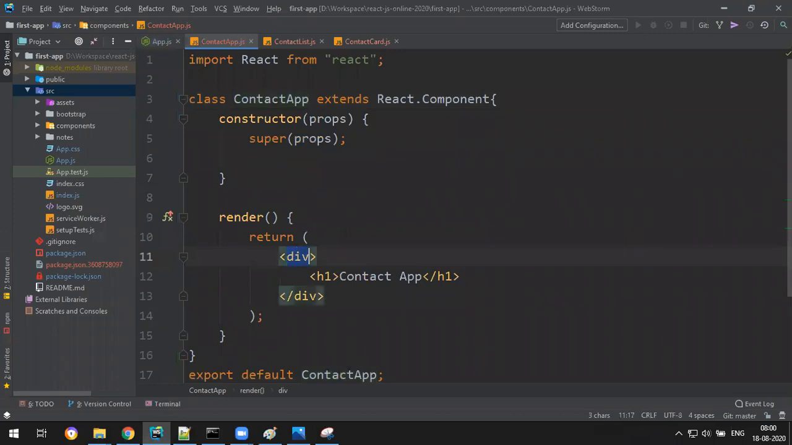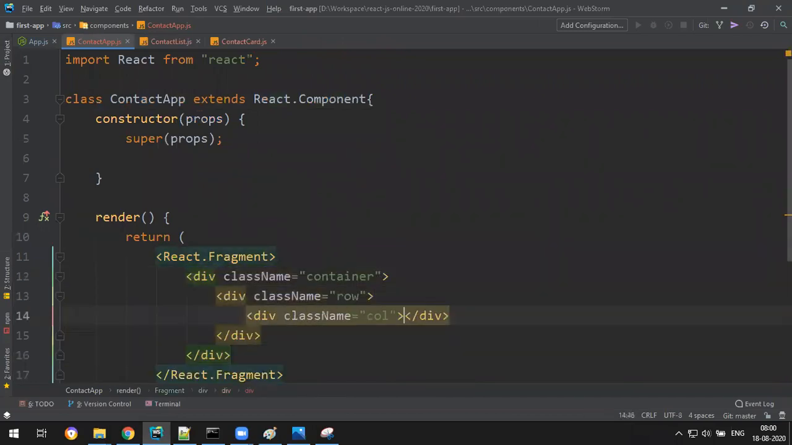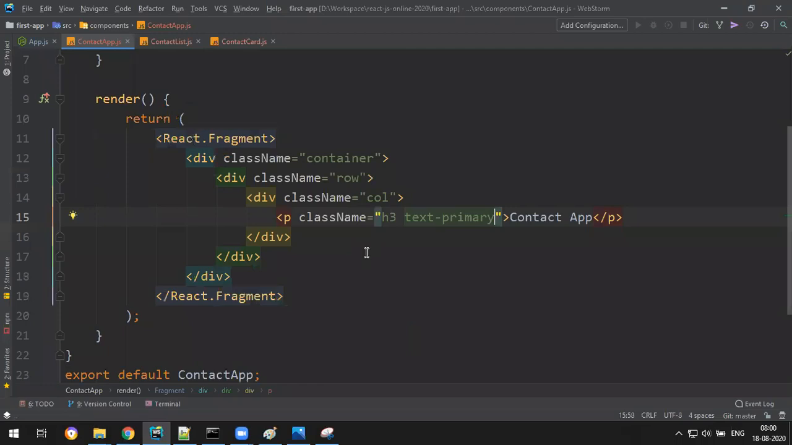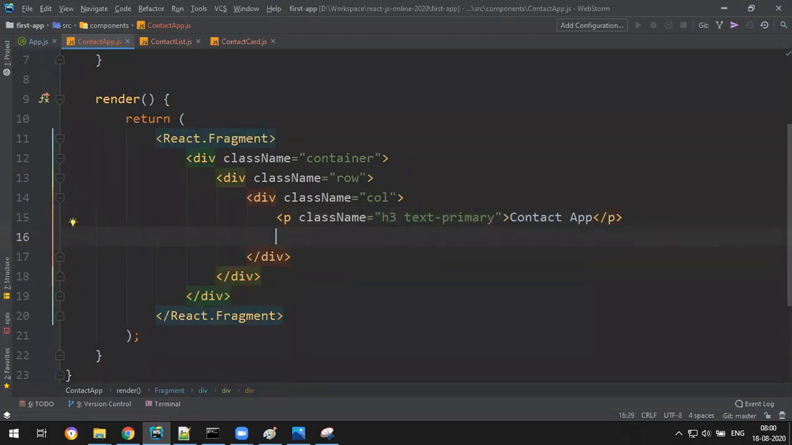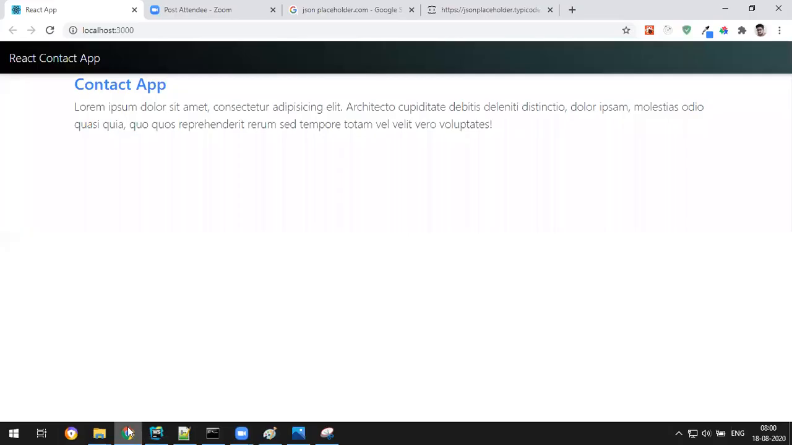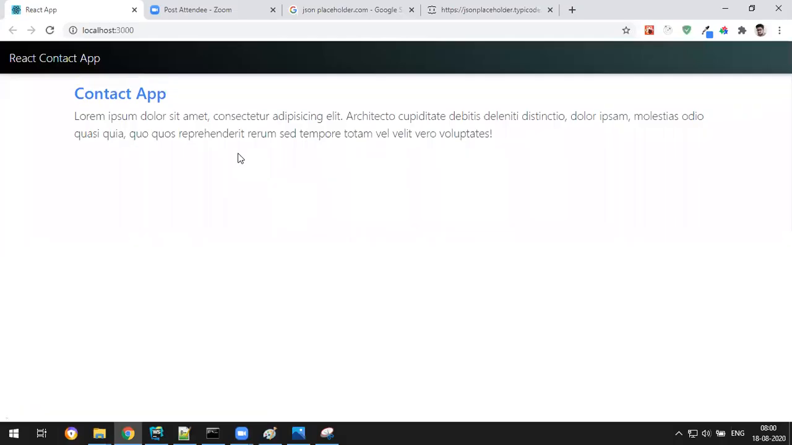Here I want this to be React.Fragment, and in this I need one container, one row, one column. So p.h3 contact app, and I want text color primary because it is React.js. So blue color theme, Angular red color theme. So p.lead, you can choose anything, but I want it like that. Okay, so let's check. Yeah, contact app, margin top 3. Fine. So we got this.